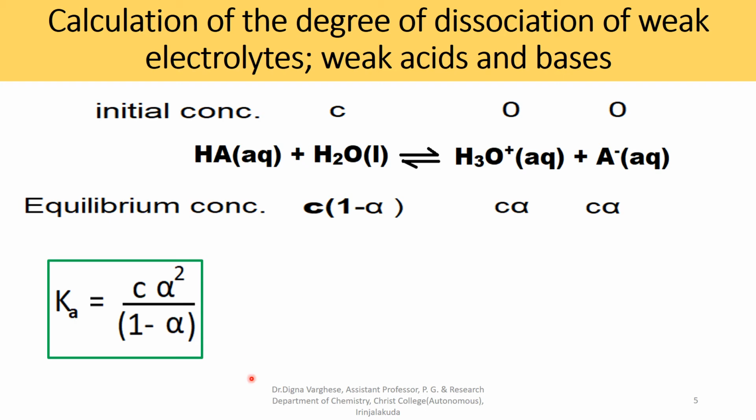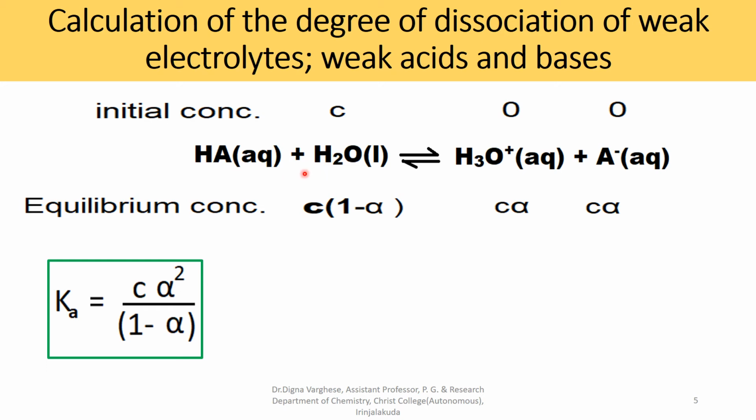We can write Ka, the equilibrium constant for the weak acid. A represents the acid, and K is the ionization constant or equilibrium constant. That is written as C alpha square divided by 1 minus alpha. We know Ka is equal to concentration of H3O plus into concentration of A minus divided by concentration of HA into concentration of water.